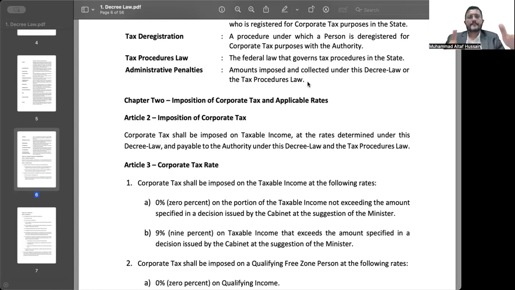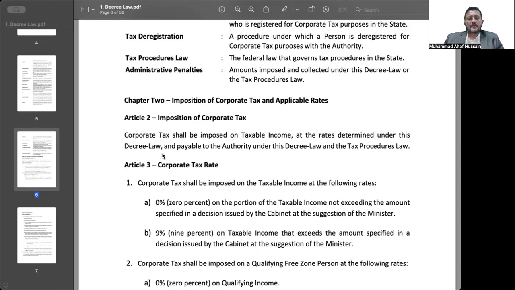For example, this Article 2 that you see right now says corporate tax shall be imposed on taxable income at the rates determined under this decree law and payable to the authority under this decree law and the tax procedure law. We're going to talk about only this section today.